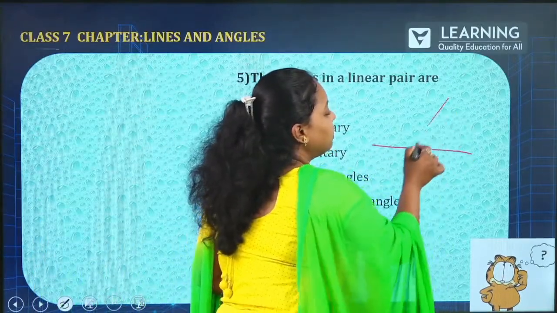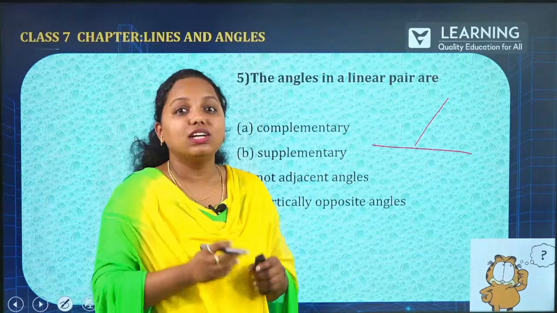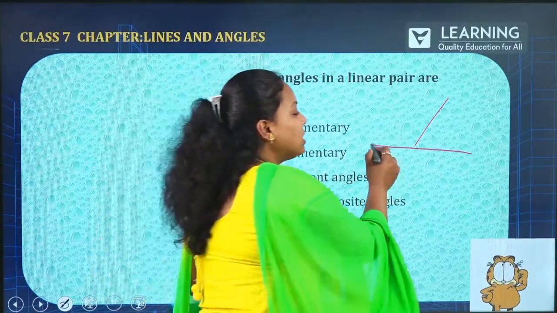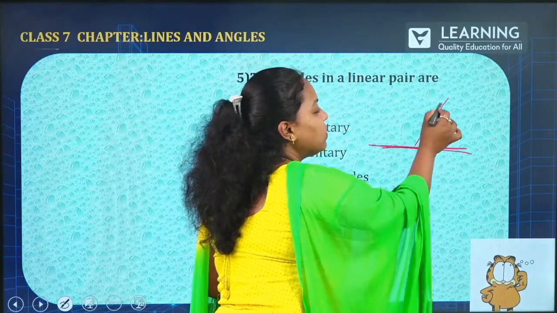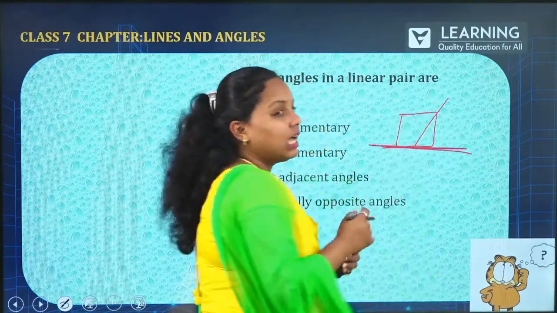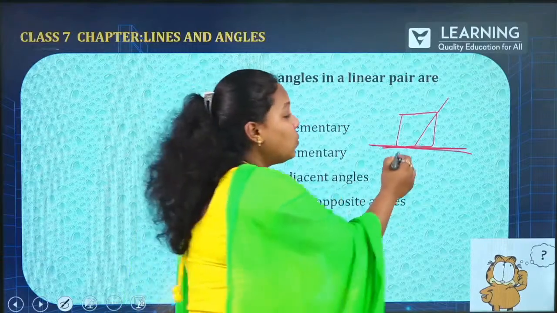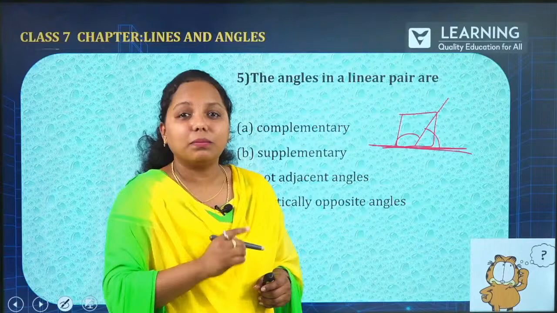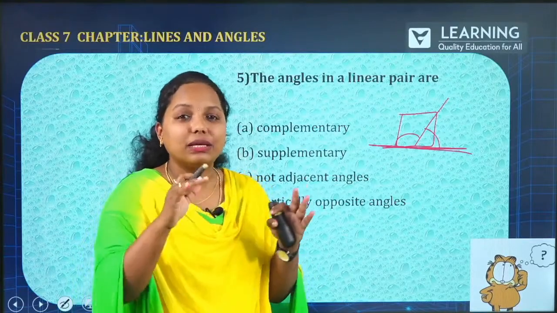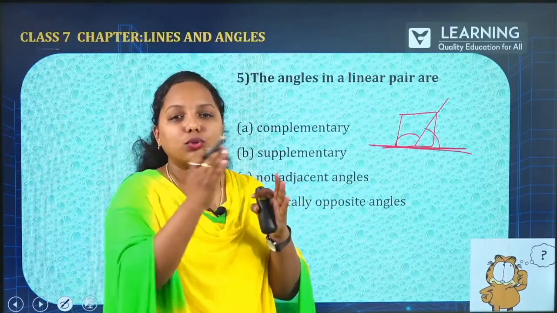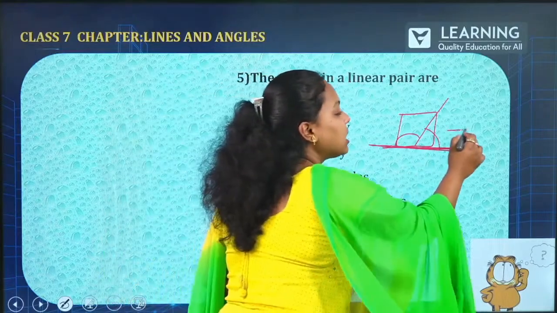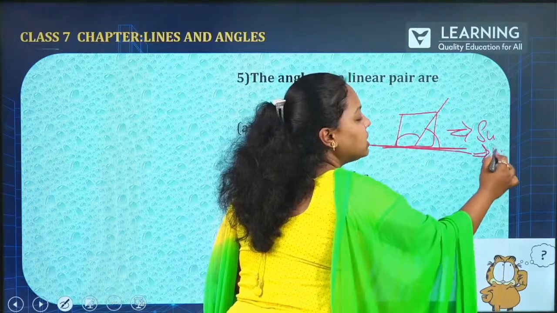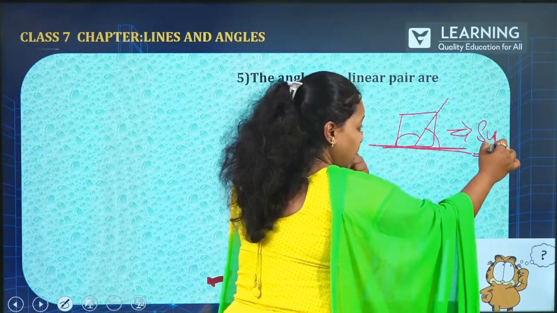Now, we had given an example regarding the chopping board, and also the pen stand. This is nothing but the floor level. Suppose the pen stand is over here and you are keeping a pen. Whatever the angle from this side or this side, it is nothing but the straight one. That is nothing but a linear pair of 2 types. So, it is always a supplementary angle, that is nothing but 180 degrees. This you have to remember.